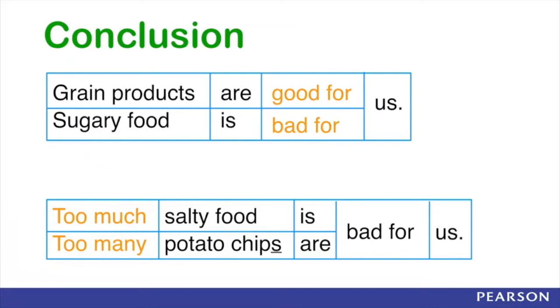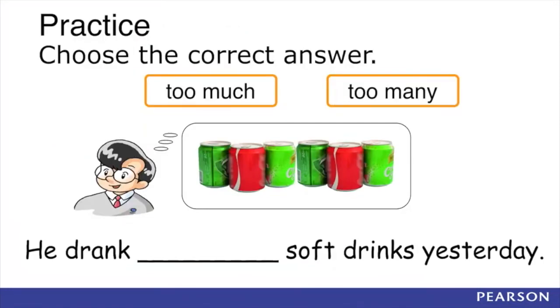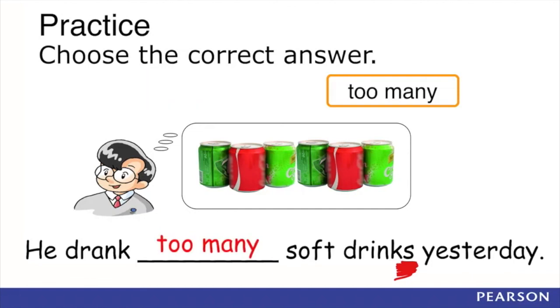So now it comes to a conclusion that we learned how to use good for and bad for, and also how to use too much and too many. So let's look at some exercise. Let's do some practice. Which one should we use, too much or too many? We look at the name of the food, soft drinks. It ends with an S, so it is countable. It is countable, then we use the word too many.